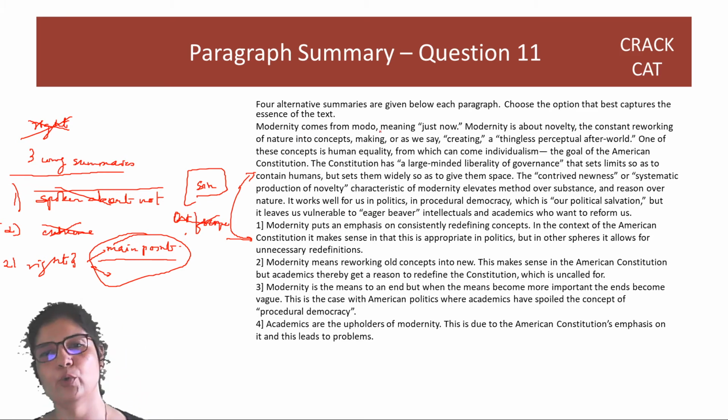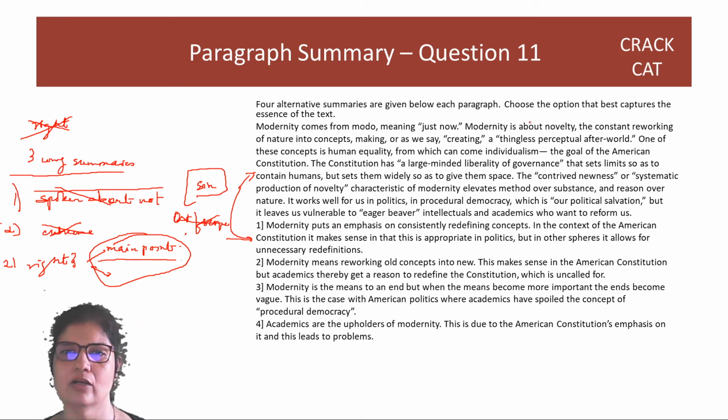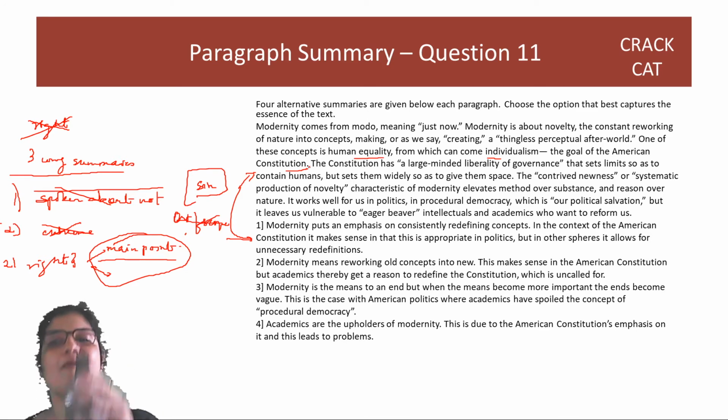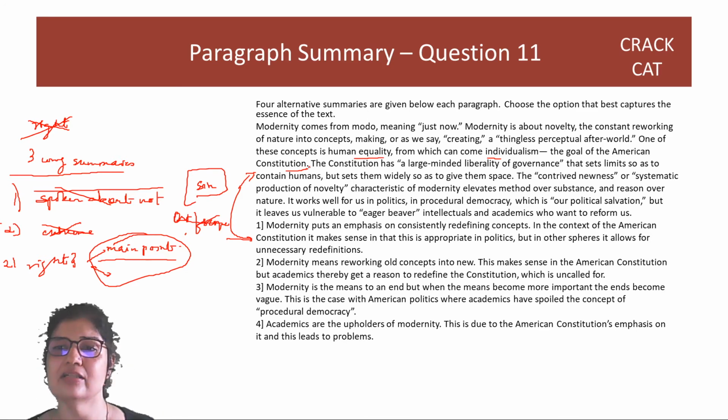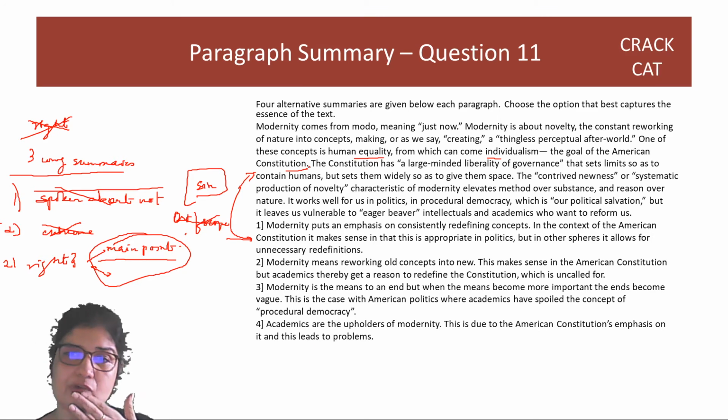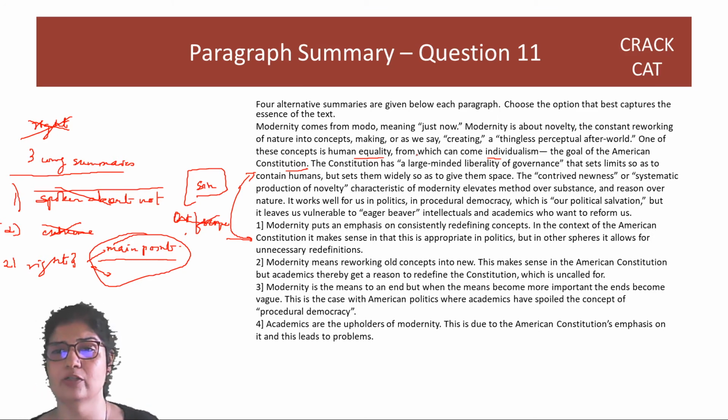Modernity comes from modo, meaning just now. It's about novelty, constant reworking of nature into concepts. One of these concepts is human equality, from which can come individualism, the goal of the American Constitution. It has a large-minded liberality of governance. The contrived newness of systematic production of novelty elevates method over substance and reason over nature. It works well in politics, but it leaves us vulnerable to eager beaver intellectuals and academics who want to reform us.